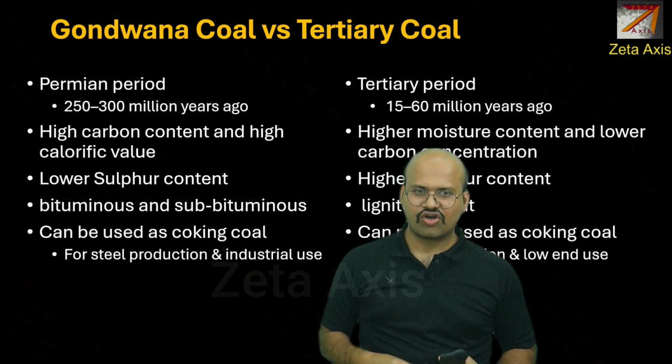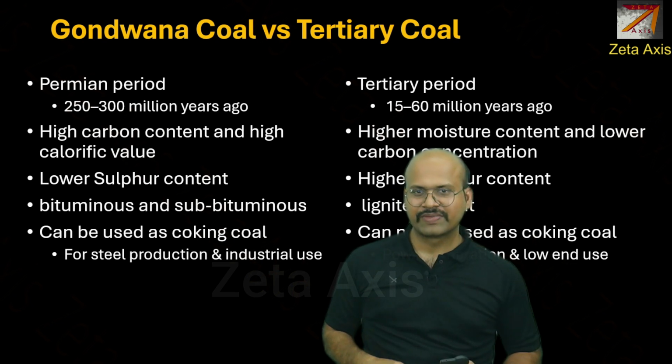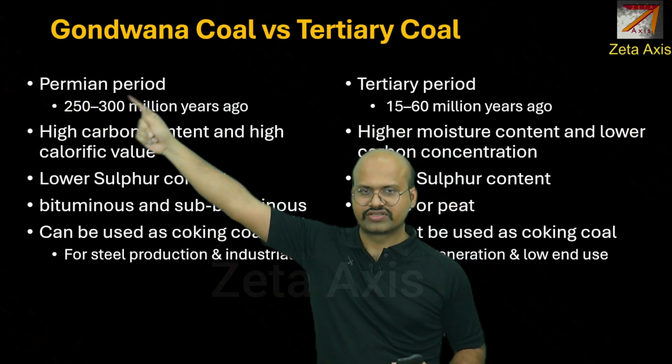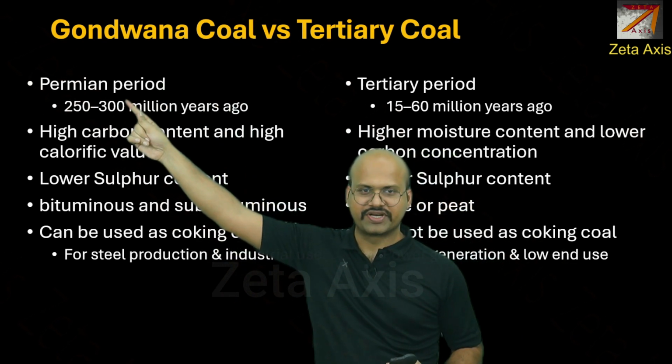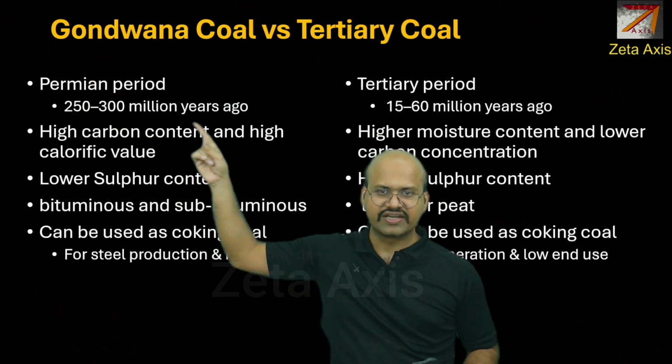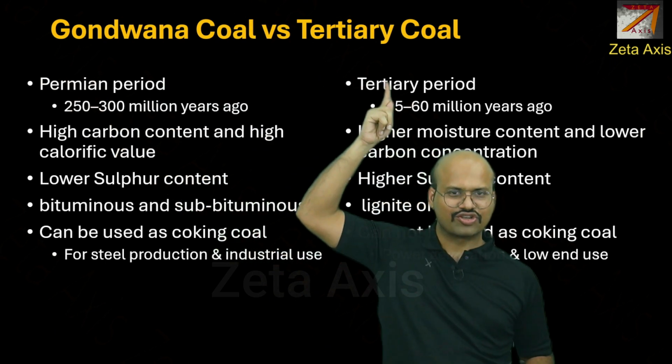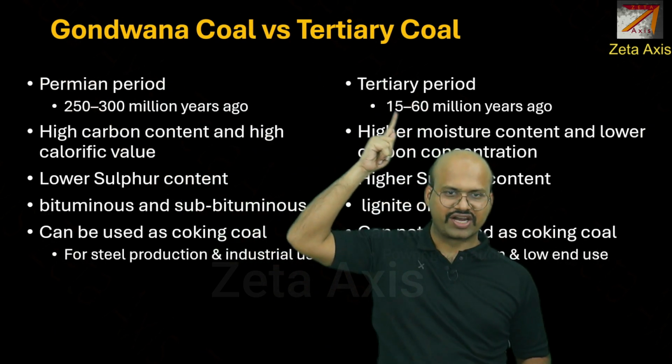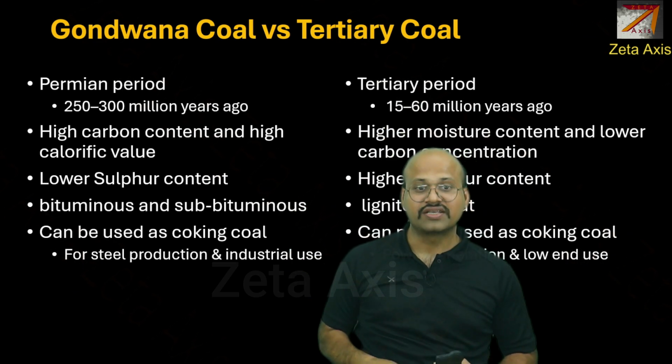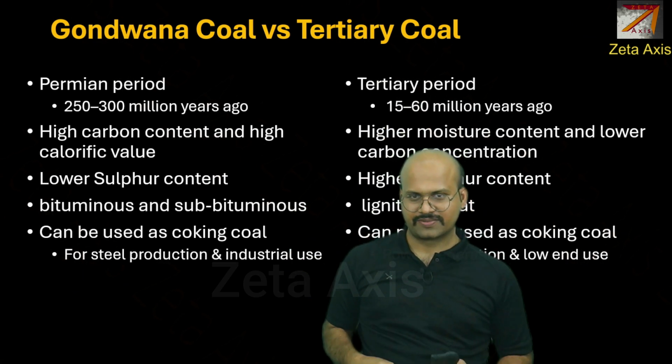Now here are the major differences between Gondwana coal and tertiary coal. These differences are obvious from what we have discussed earlier: Gondwana coal was formed during the Permian period, that is around 250 to 300 million years ago, while the tertiary coal was formed during the tertiary period around 15 to 60 million years ago, that is during the formation of the Himalayas.